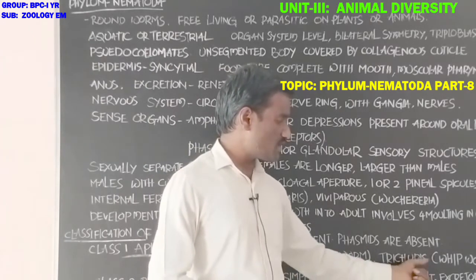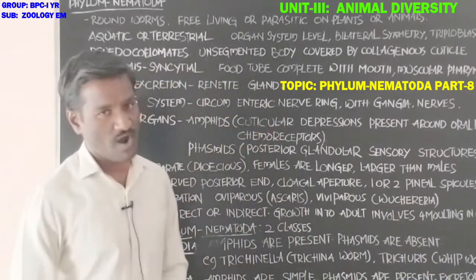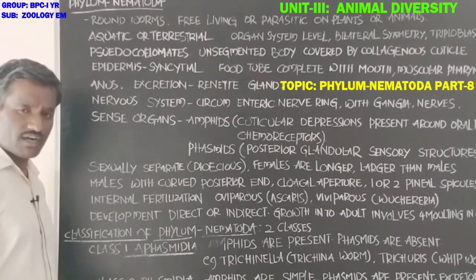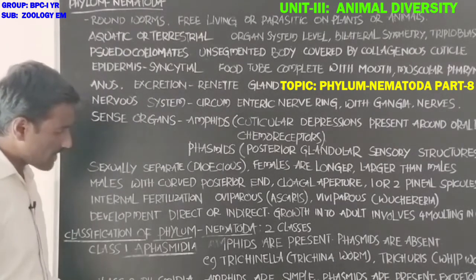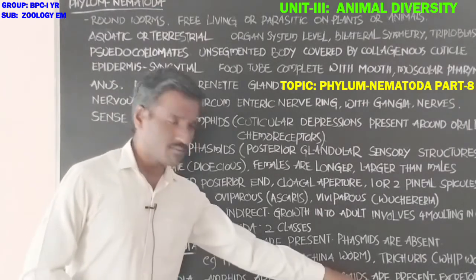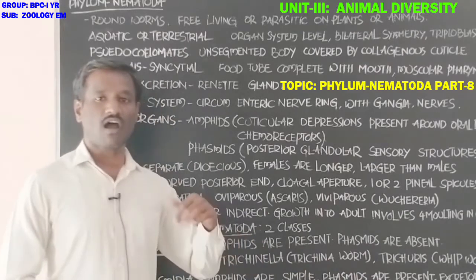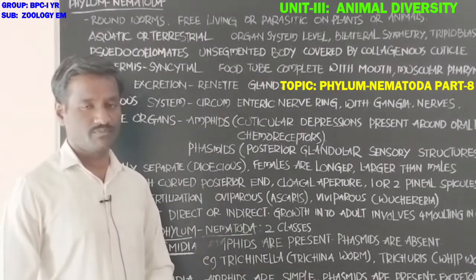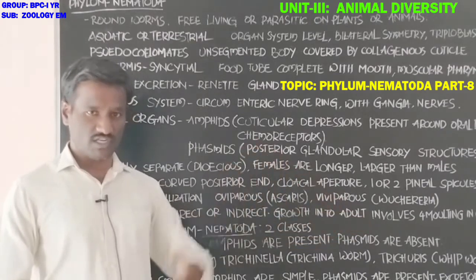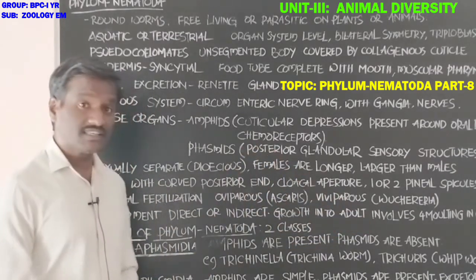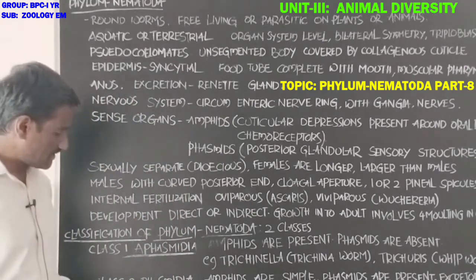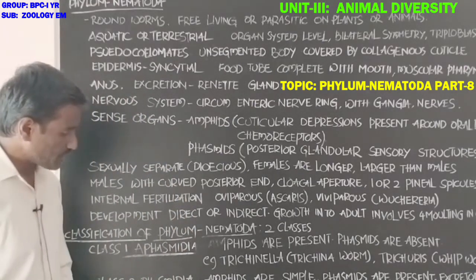Trichuris, Dioctophyma. Next, class 2, Phasmidia. What about the class Phasmidia? Amphids are simple, and phasmids are present. Amphids are not modified or developed; they are simple. Phasmids are present at the posterior part. The excretory system is well developed in these animals present in class Phasmidia.